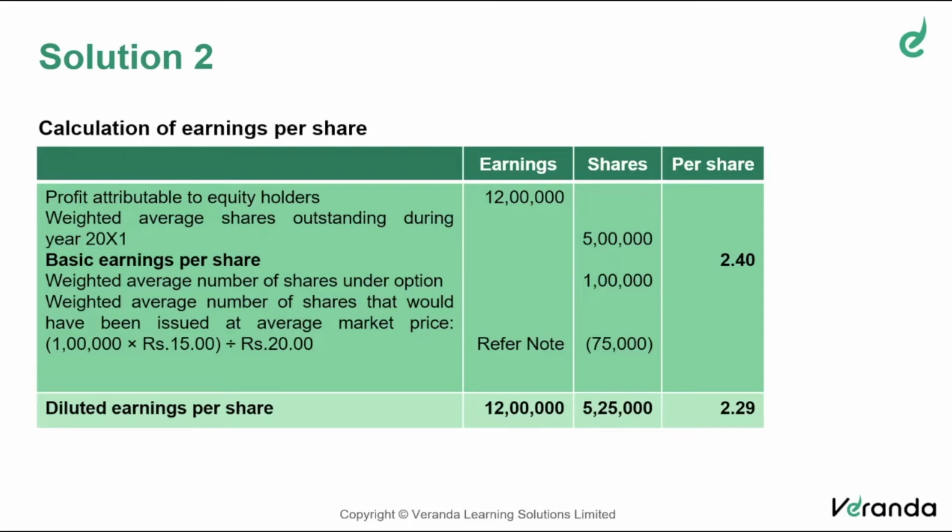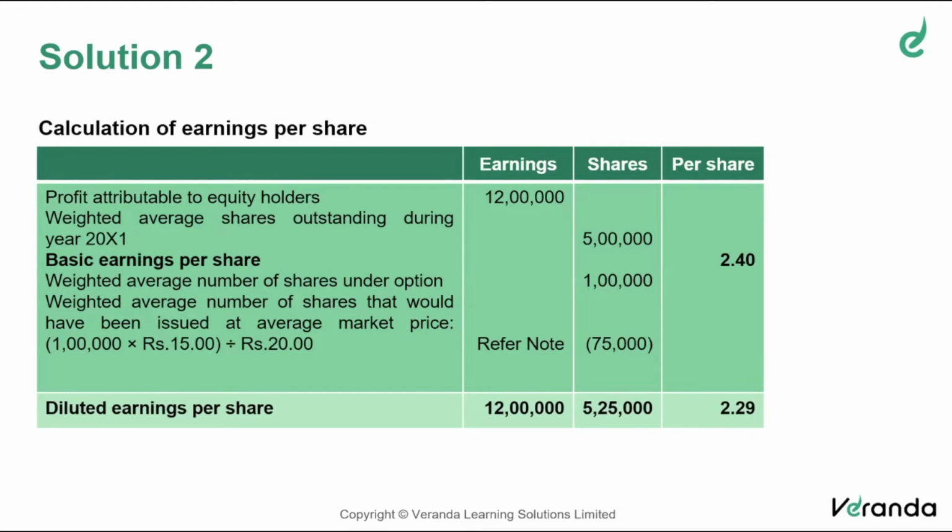1 lakh into 15 is what they get, 15 lakh. But if the shares were issued in the market, they would have been issued at 20 rupees, is it not? So to get the same 15 lakhs from the market, they would have issued only 75,000 shares. That means out of 1 lakh shares under option, you are getting a consideration as if you got it towards 75,000 shares only. Therefore, the remaining 25,000 shares are issued as if the company has not got any consideration. Therefore, the increase in number of shares without consideration is 1 lakh minus 75, which is 25,000.